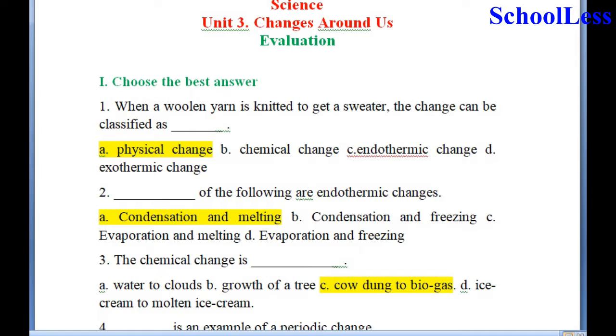Question 2. Dash of the following are endothermic changes. A. Condensation and melting. B. Condensation and freezing. C. Evaporation and melting. And D. Evaporation and freezing. இதில் வந்து condensation and melting are endothermic changes என்பதை நம்ம பாடத்தில் பார்த்தோம்.